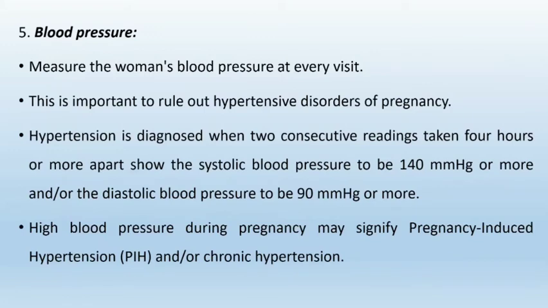Then blood pressure. Measure the woman's blood pressure at every visit. It is important to rule out hypertensive disorders of pregnancy. Hypertension is diagnosed when 2 consecutive readings taken 4 hours or more apart show systolic blood pressure to be 140 mmHg or more and diastolic blood pressure to be 90 mmHg or more. High blood pressure during pregnancy may signify pregnancy-induced hypertension and or chronic hypertension.